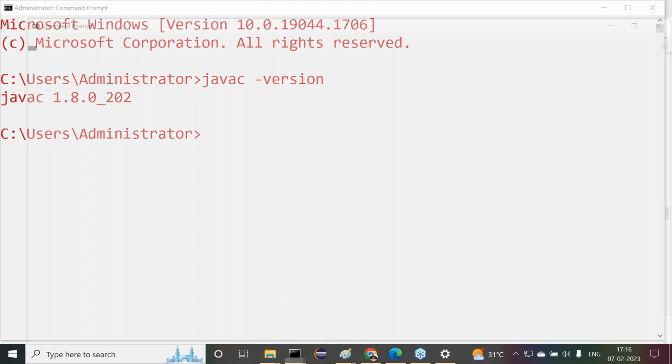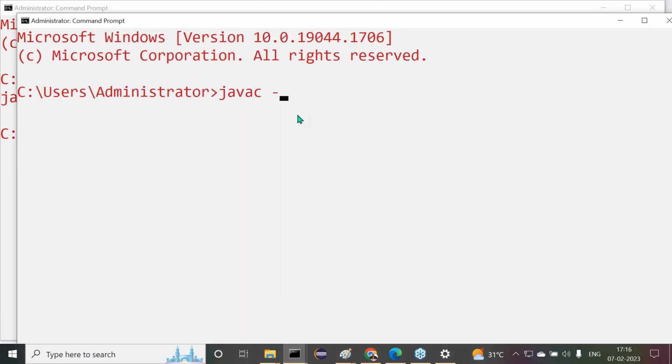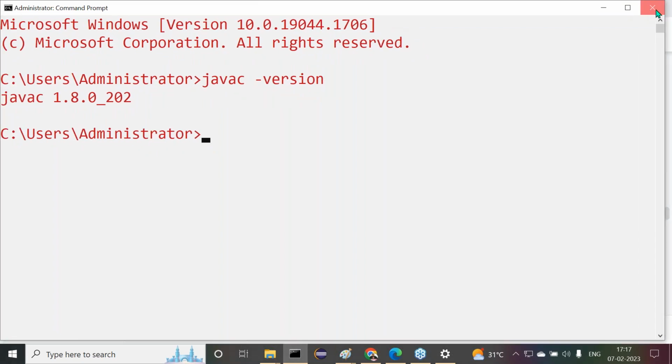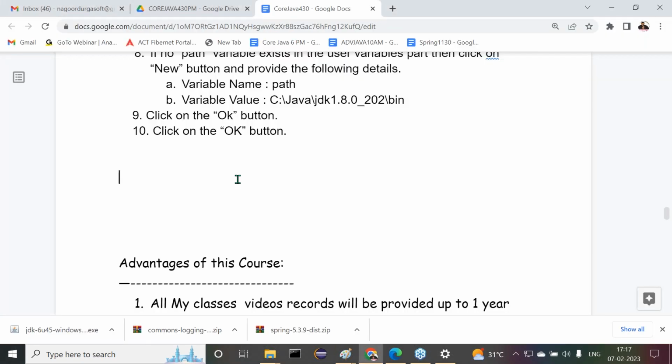Now again here, let me open a new command prompt where we have to type javac -version. There we are getting the required version. Now tell me, which one is suggestible for us, the temporary setup or the permanent setup? Permanent setup is suggestible. Temporary setup is not suggestible. Right? All of you are getting clarity on these points now?